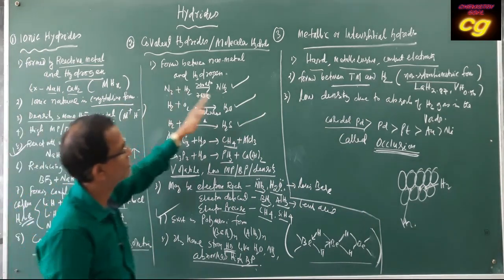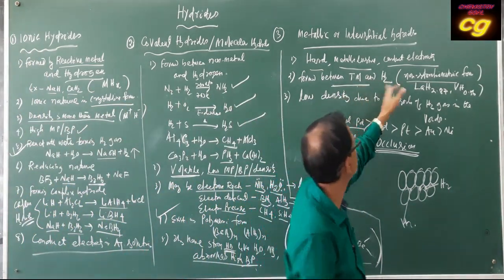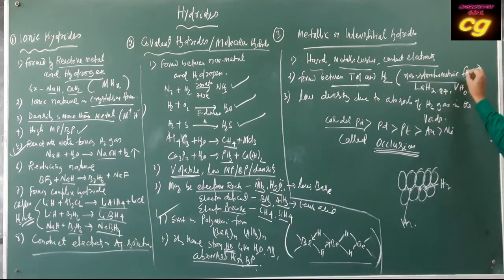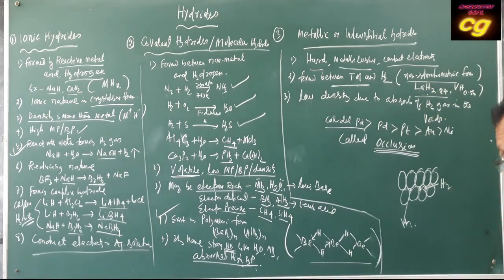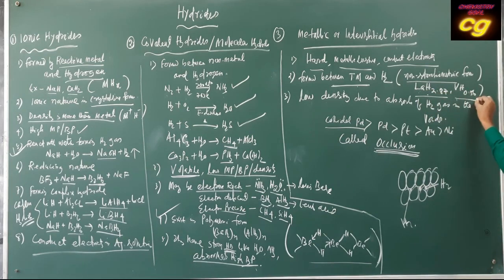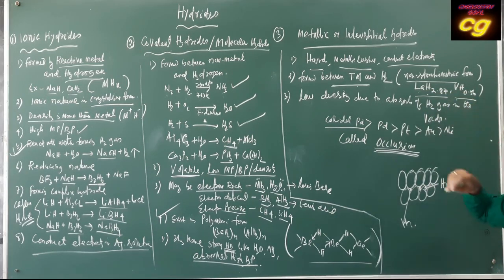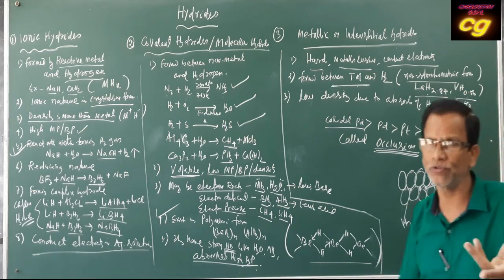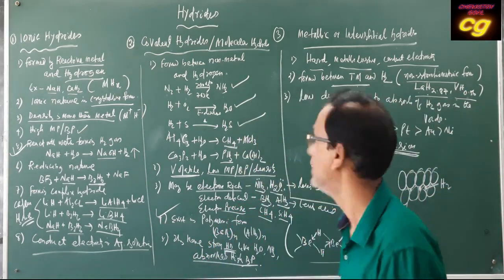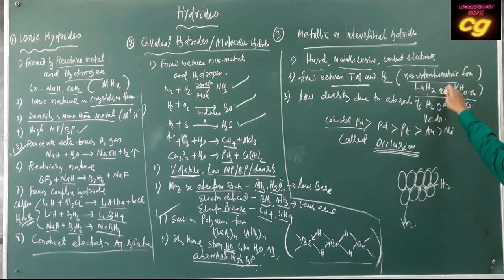An example is lanthanum hydride: lanthanum valency is 3, so it should be LaH3, but it is LaH2.87. The formula varies. Vanadium hydride is VH0.56, a fractional amount of hydrogen that is not a simple ratio. That's why it is non-stoichiometric.